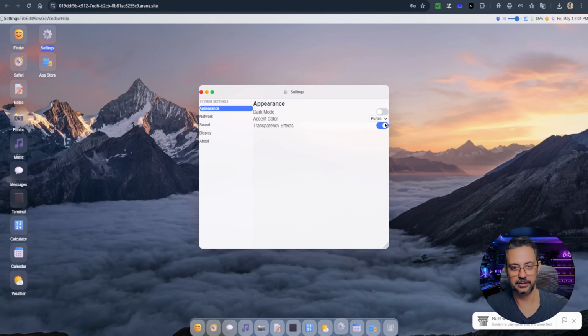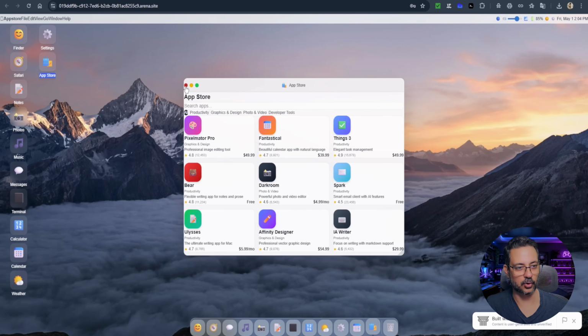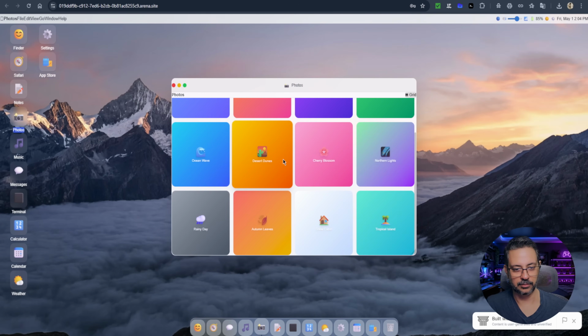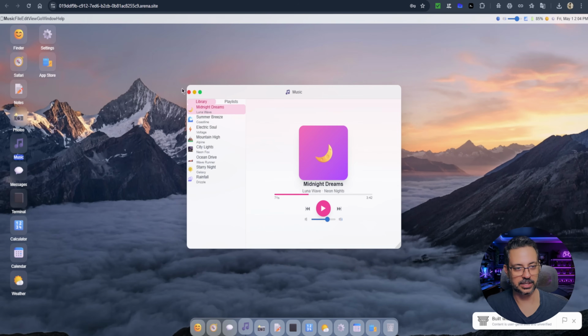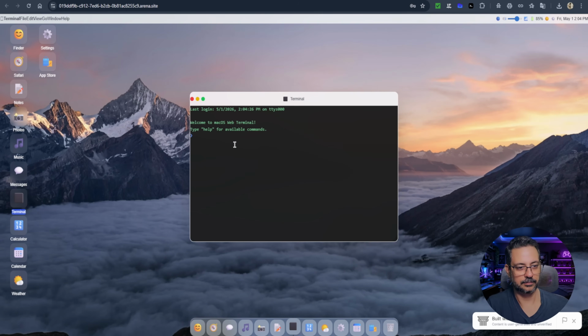No, it's not working. Here too, the colors. I can't change them. Network, sound, display, about. It did an emulation here of the App Store. Here I have a rendering here, simulating photographs. Same thing with the music, a terminal. You can type in the terminal,